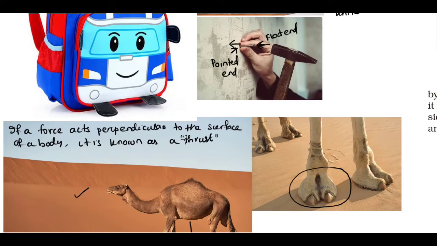So basically remember that thrust is a force, but that force must be perpendicular to the surface of a body. If the force is not perpendicular to the surface of the body, it is not a thrust, it is a normal force. Is that okay? So from this discussion we can say that every thrust